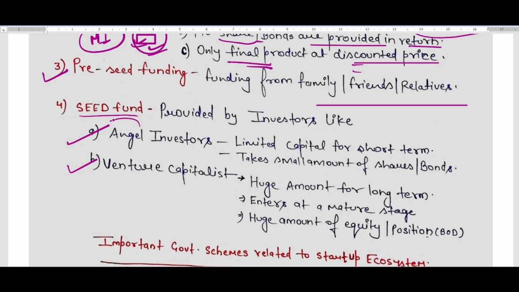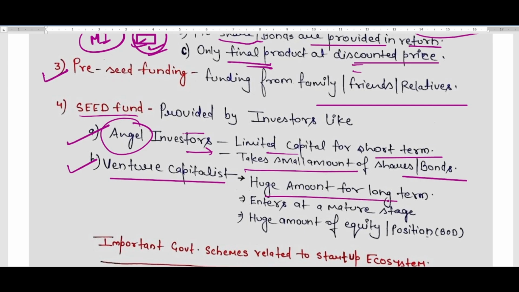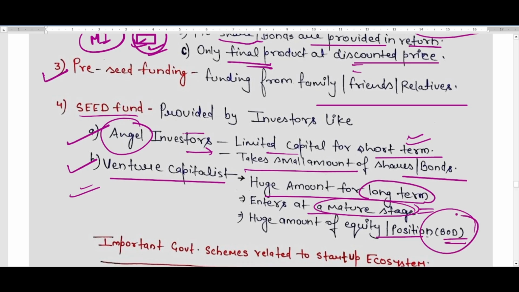The angel investors are like angels. Whenever they enter the picture, they provide limited capital for the short term, and they also take a small amount of shares and bonds. So they are angel investors. They don't harm the company much. And the venture capitalists are the ones who provide a huge amount for the long term and enter at a mature stage. They provide loans at a nascent stage, but these venture capitalists, when they enter, provide funds at a mature stage, and they want a huge amount of equity and a position also, like on the board of directors.